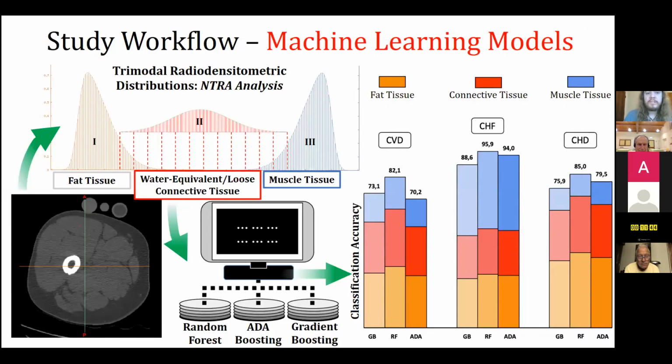The study workflow is to use these CT-based cross-sections, run NTRA analysis to get these 11 parameters per subject, and then use 3 different comparative machine learning algorithms to classify individuals at risk for these conditions and assess whether or not there's any tissue-based relationship involved here as well.